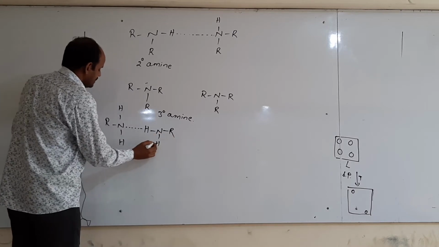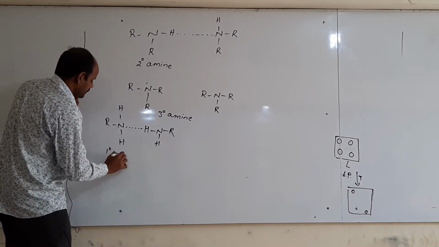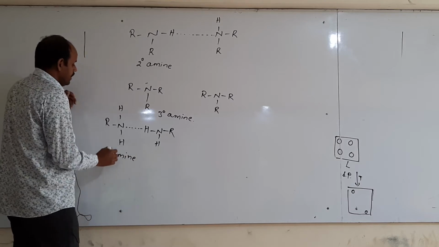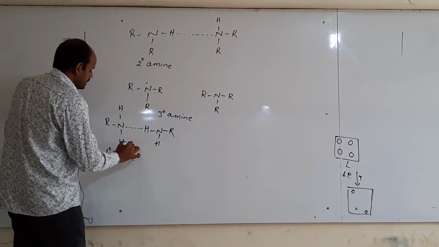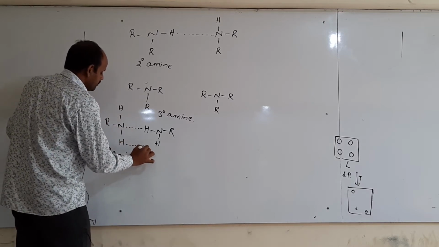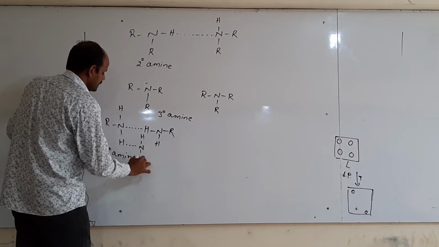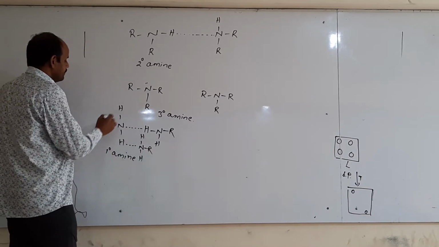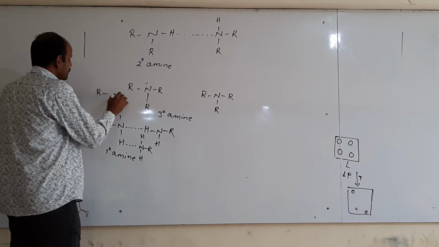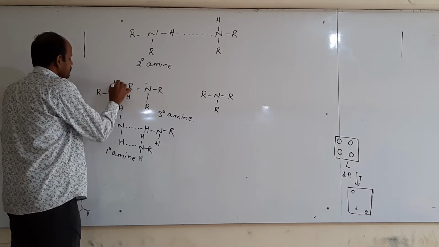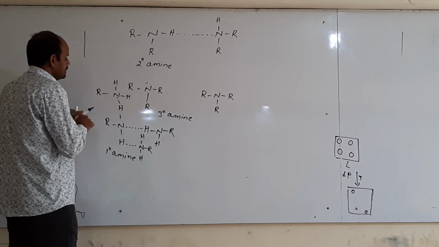This is RNH2, also primary. If you take one more molecule here, it can form another hydrogen bond, or like this. If you take another molecule here, RNH2, one more hydrogen bond is present.